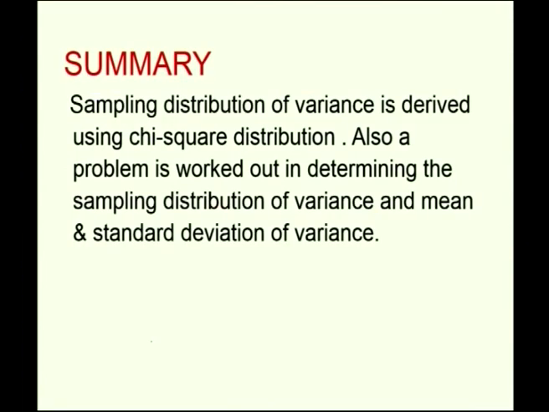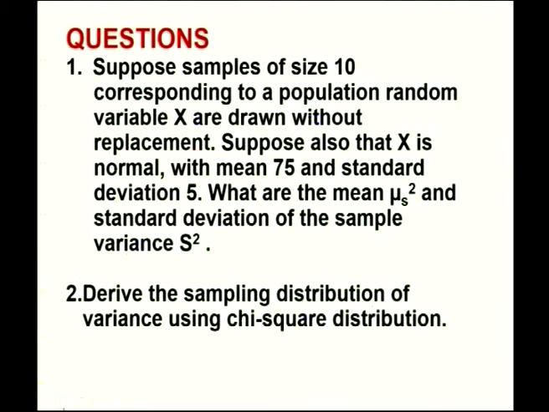In this session, the sampling distribution of variance is derived using the discussion of chi-square distribution done in the previous session. Also, a problem is worked out in determining the sampling distribution of variance for a population without replacement, and the mean and standard deviation of variance are also found using sampling without replacement and using the population as an equiprobable space. Based on the discussion in this session, the following question may be posed.